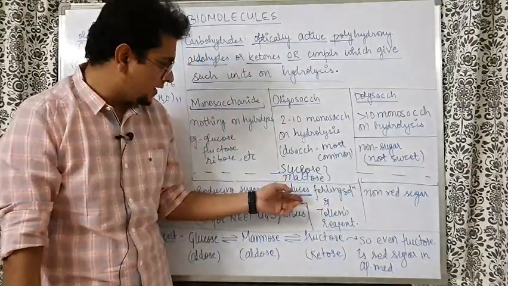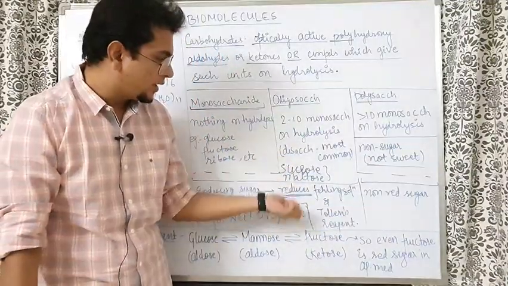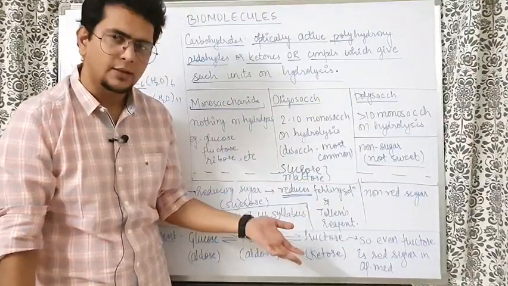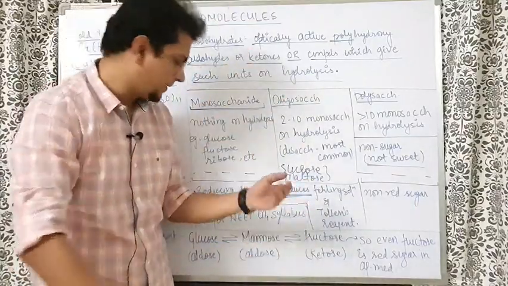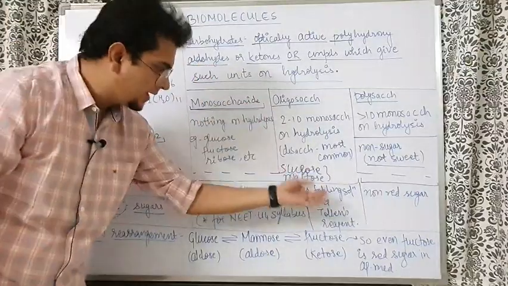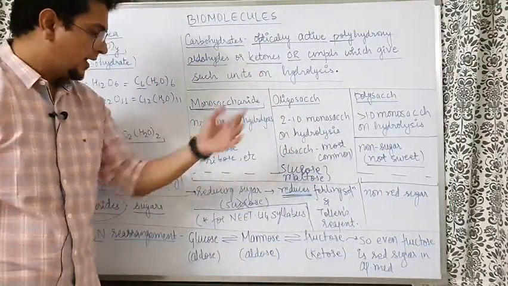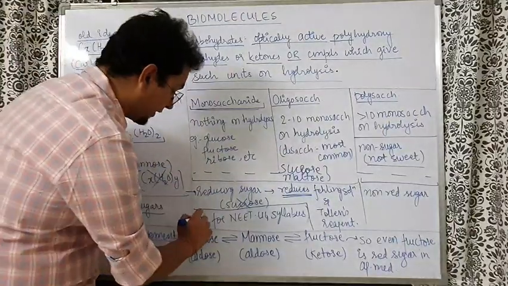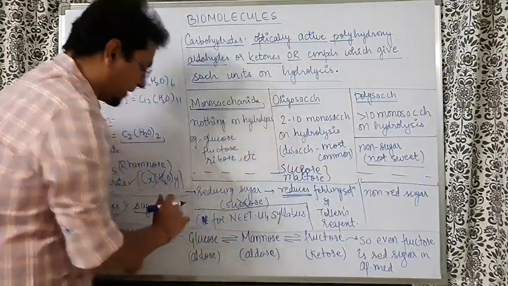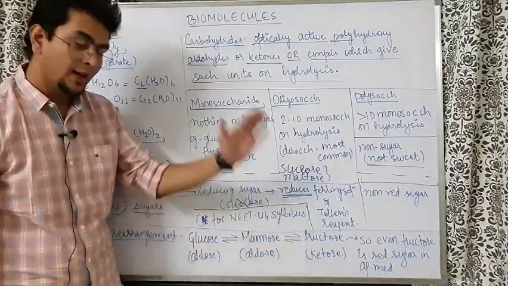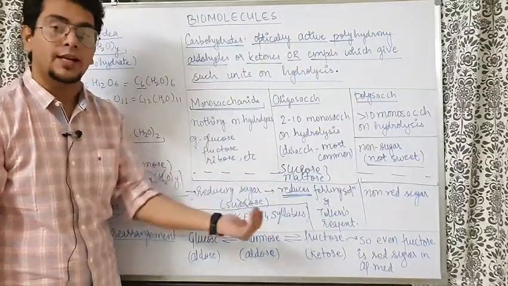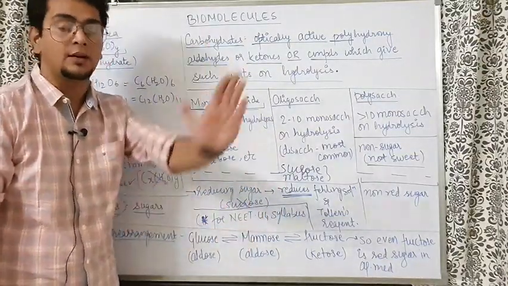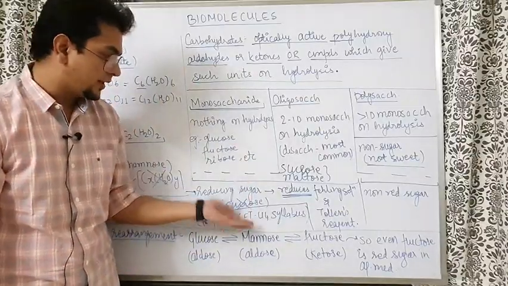So any sugar, non-sugar, any carbohydrate which can reduce Fehling solution and Tollens reagent, they are called reducing sugars. For the NEET UG course only, understand this trick which I am telling you will work for only NEET UG course. There are still some examples which are beyond the NCERT, beyond your syllabus, which you might learn in MBBS, which will contradict this logic.